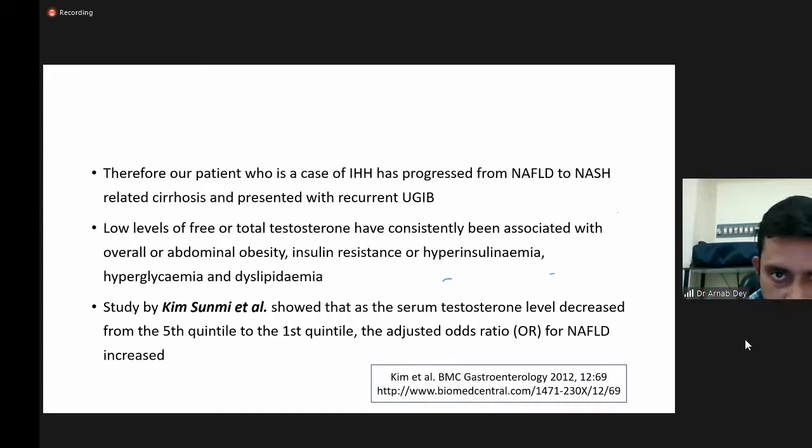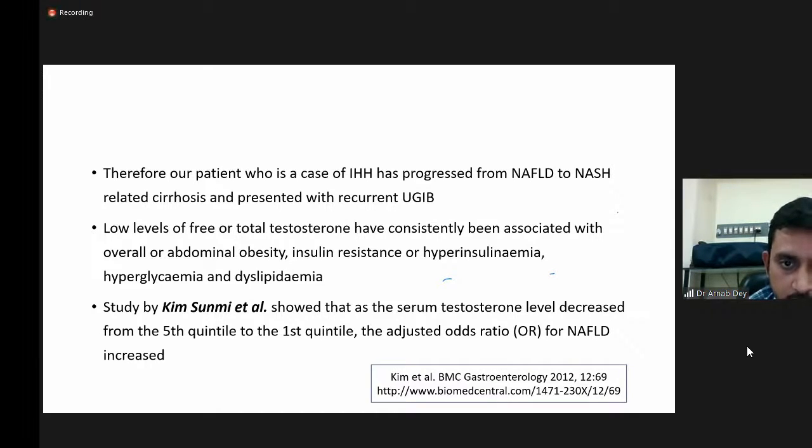So therefore, our patient, who is a case of idiopathic hypogonadotropic hypogonadism, who did not attain puberty at all, has progressed from NAFLD to NASH-related cirrhosis and presented with recurrent upper GI bleed. He had low levels of free or total testosterone, and this has consistently been associated with overall or abdominal obesity, which accelerates NAFLD progression, leading on to insulin resistance or hyperinsulinemia, hyperglycemia, and dyslipidemia.